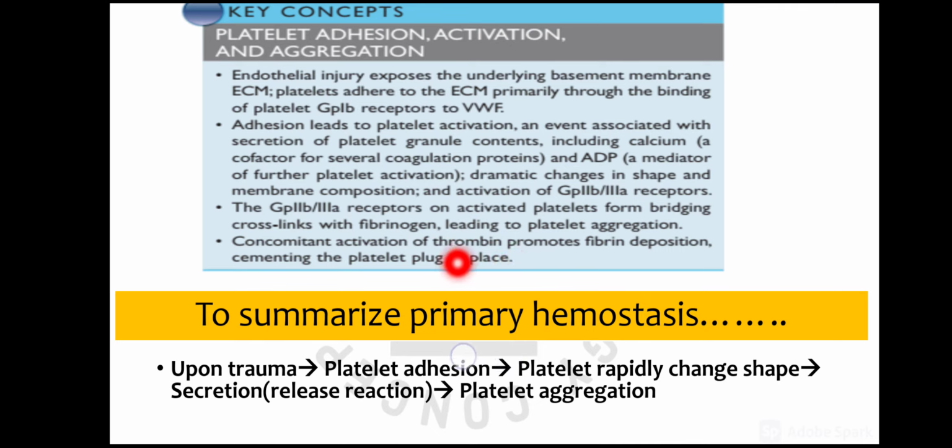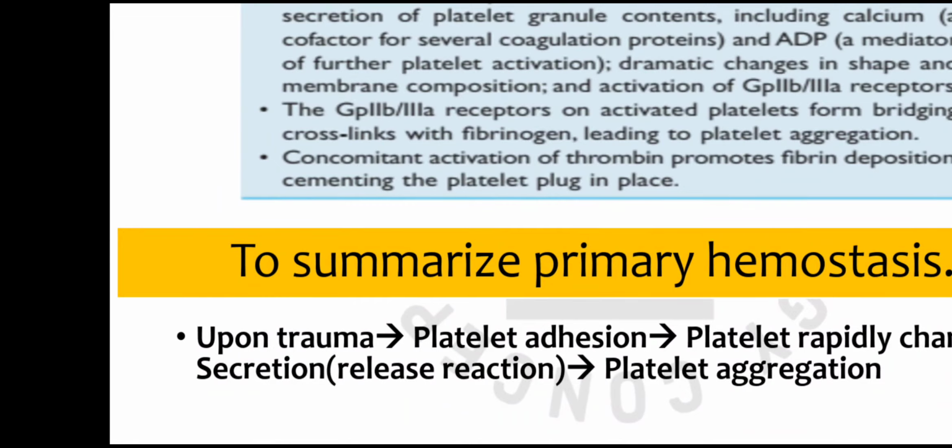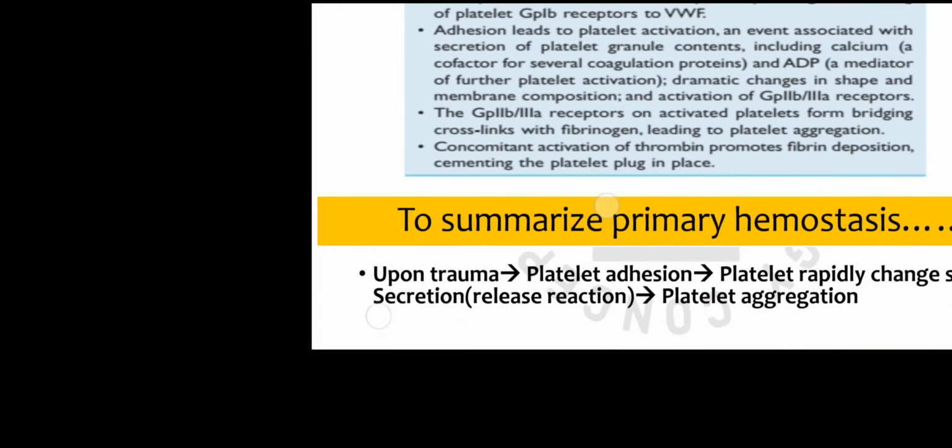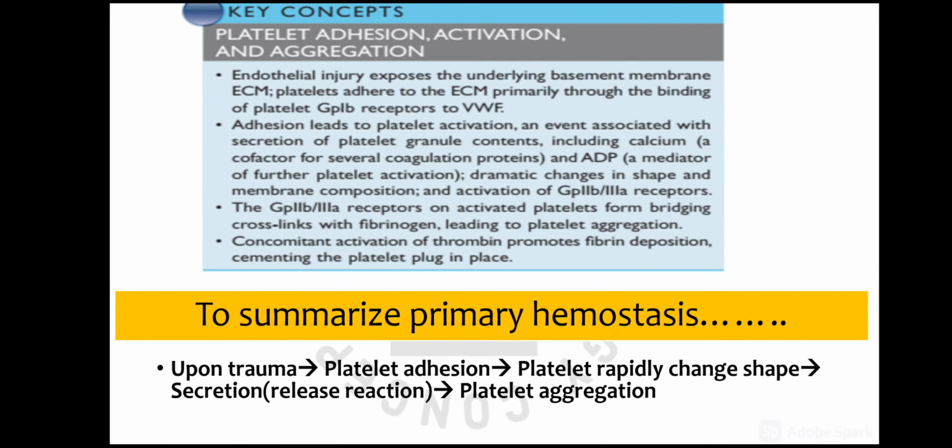by the antiplatelet drugs. So to summarize primary hemostasis: when there is trauma, first of all there will be transient vasoconstriction, followed by adhesion of the platelets to the exposed von Willebrand factor. After that the platelets change their shape due to changes in the actin cytoskeleton inside the platelets, followed by the release reaction in which the alpha and dense granules degranulate. That will release a number of factors for platelet activation, and when the 2b3a receptors are also activated, that will result in platelet aggregation, and thus a primary hemostatic plug will be formed.